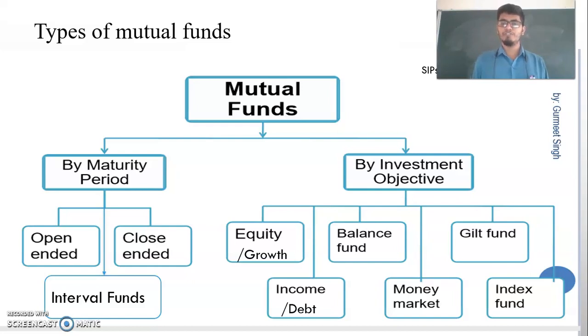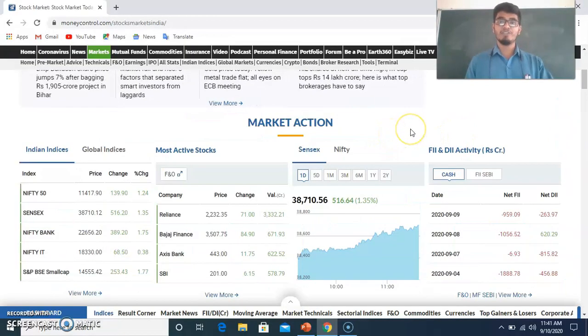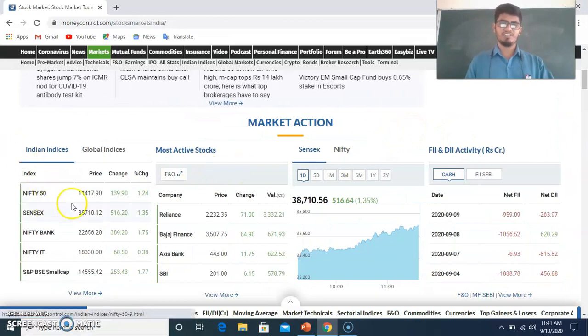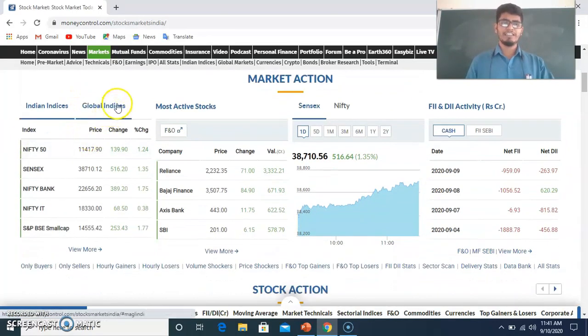Then comes by investment objective. Under that, first one, equity or growth fund. I'll show you what type of fund it is. As you know, the value of the investment in share market will increase in long run. See here, there are Indian indices and global indices. We are going to focus on only Indian indices. In this particular subject, we will study two major indices, that is Nifty 50 and Sensex. Nifty 50 is the index of National Stock Exchange and Sensex is the index of Bombay Stock Exchange.